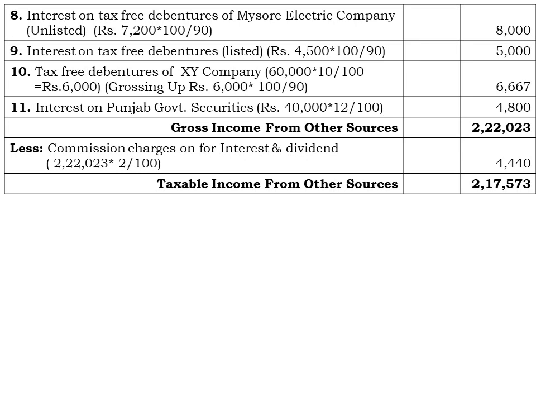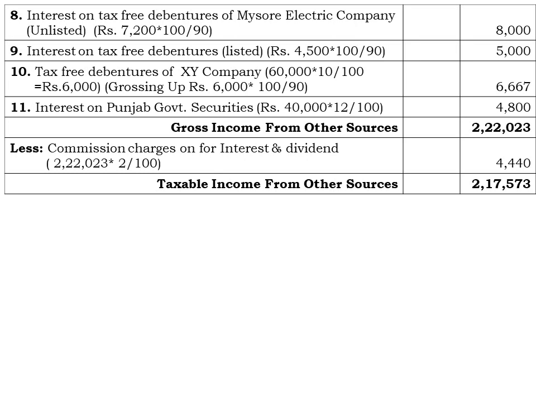Next one, interest on tax-free debentures of the listed company. Again they are saying that he is receiving interest on the tax-free debentures of rupees 4,500, which is multiplied by 100 divided by 90, that comes to rupees 5,000 as the interest on tax-free debentures.